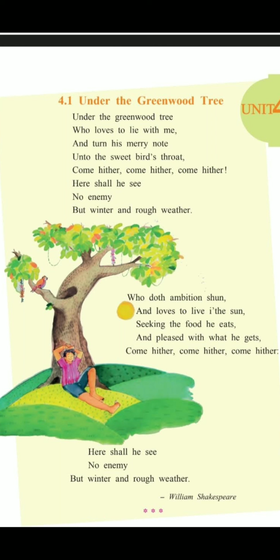Come hither, come hither, come hither. Here shall he see no enemy, but winter and rough weather. And finally, the poet once again repeats the same lines. He says, come and sit underneath the greenwood tree because there are no enemies here. Rather, we have only to face winter and rough weather, not any human beings who are our enemies sometimes or many a times. So, this is the explanation of the poem, class.